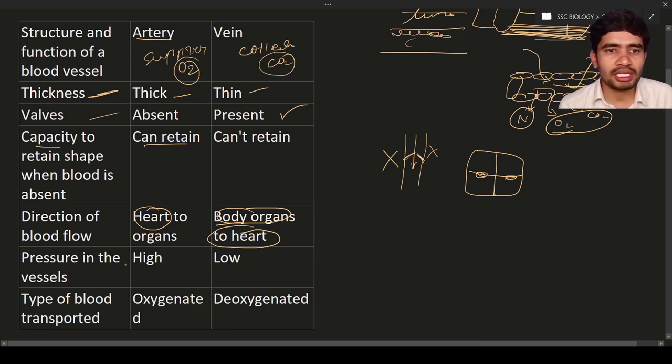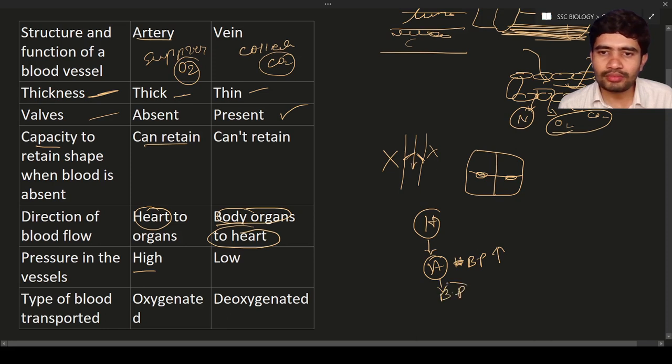So the blood pressure is high in arteries. Why is the blood pressure high in arteries? Because the heart directly pumps blood into the arteries, and as a result there is huge blood pressure. Here you can see blood pressure is more in the arteries, and from the arteries blood goes to the body parts.